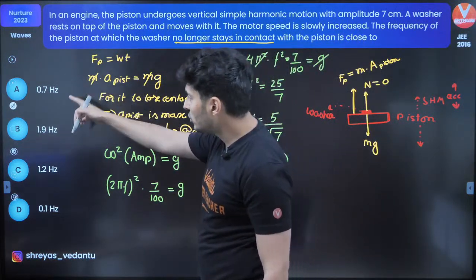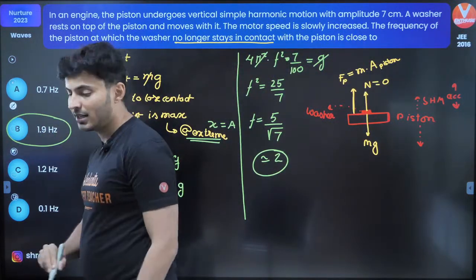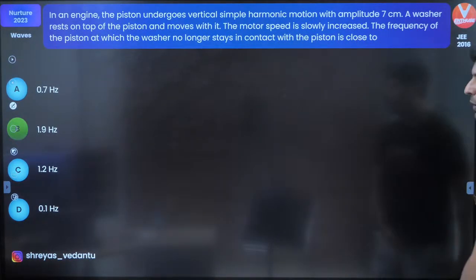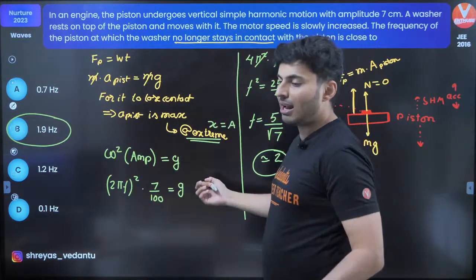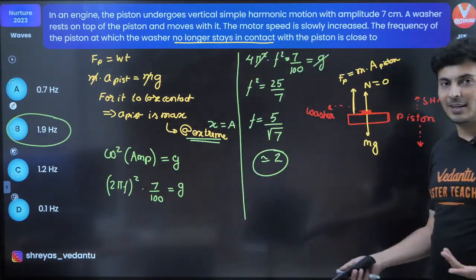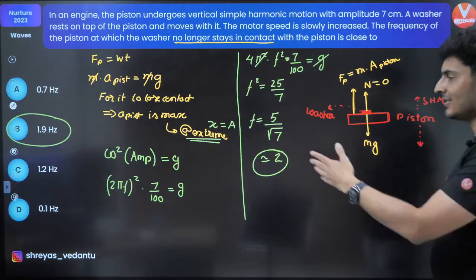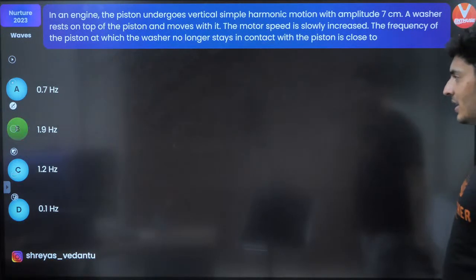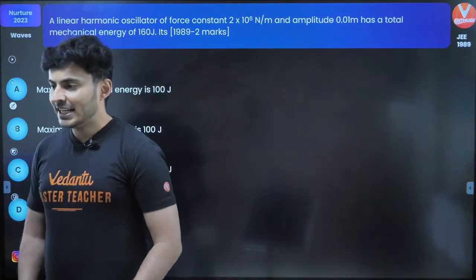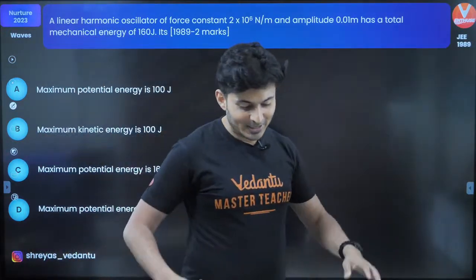Is there a value close to 2? Yes, there is, 1.9. That's how I will find it out. Okay, approximately. I hope that is making sense. You don't have to sit and find the value of root 7 and divide those values. That's unnecessary because the options are given. Okay, perfecto. Let's move on to the next one. All right, let's see the next question coming up on your screen.